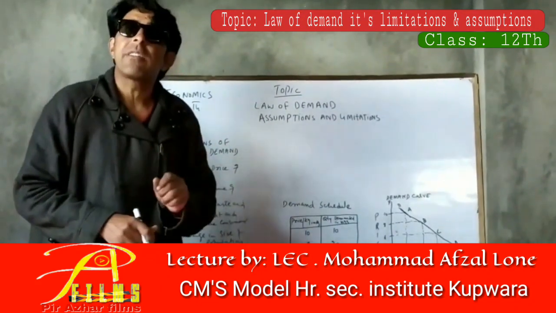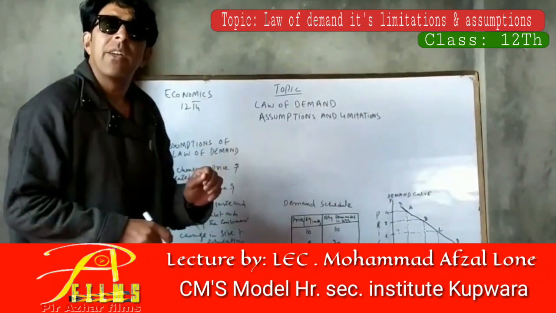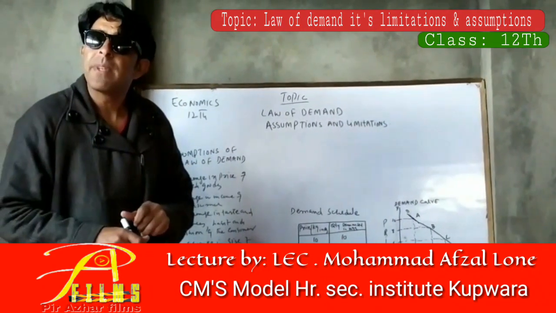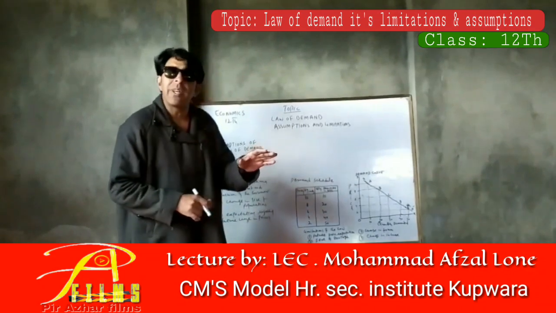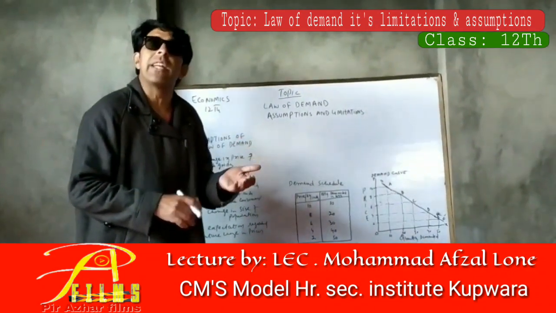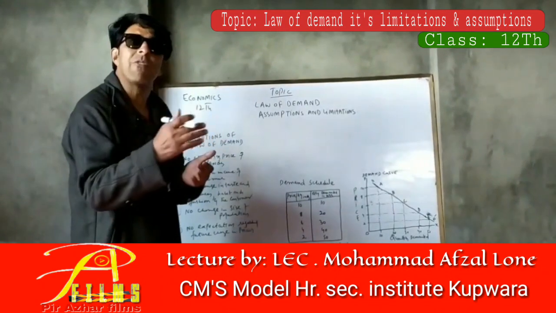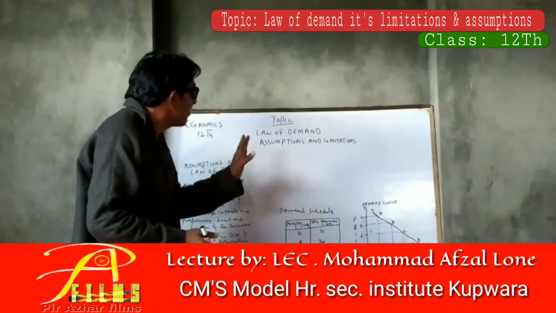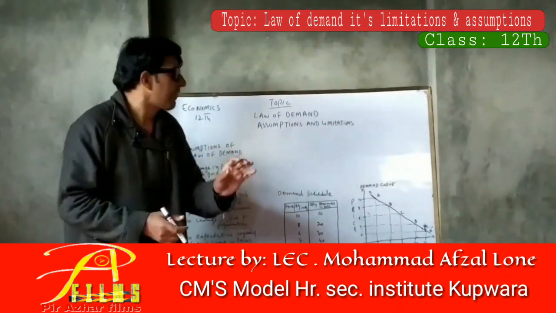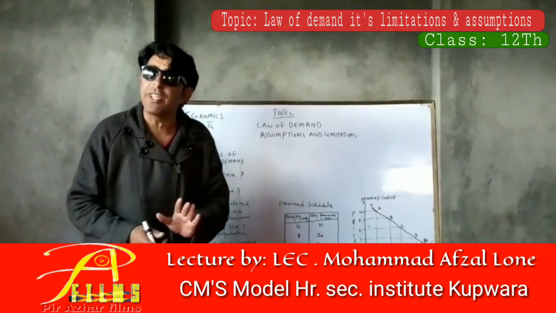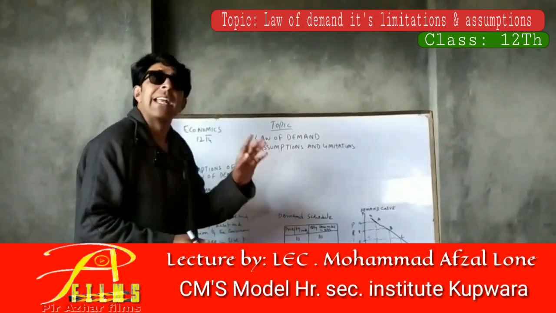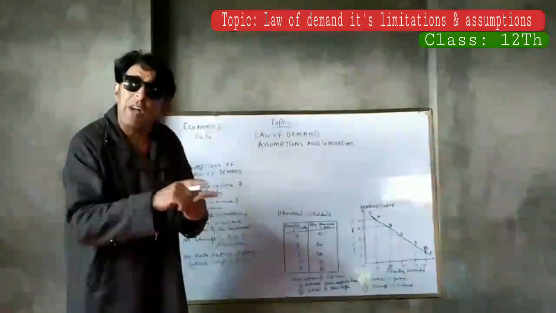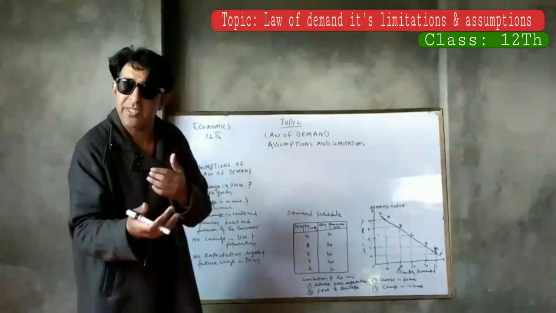The law of demand states a functional relationship between price and quantity demanded of a commodity. Price of a particular good and its quantity, the units of the commodity, the total amount demanded. The most essential point to note is that it shows an inverse relationship between price and demand, which means the price and the quantity demanded of a commodity move in opposite directions.